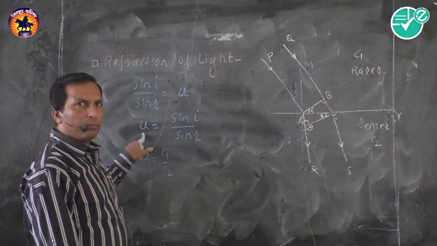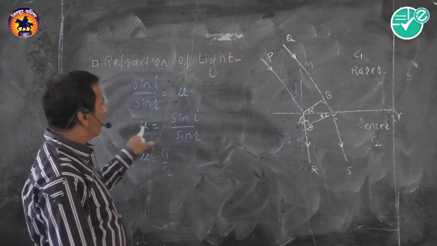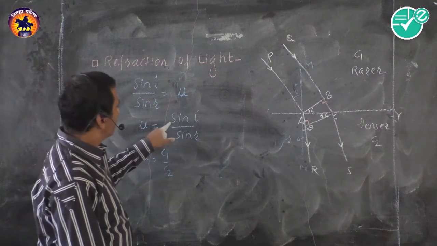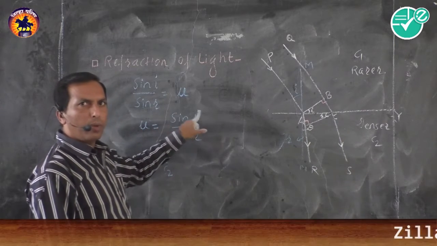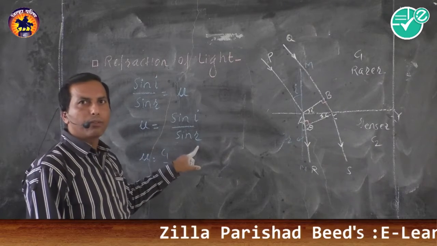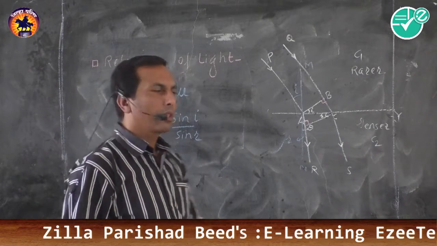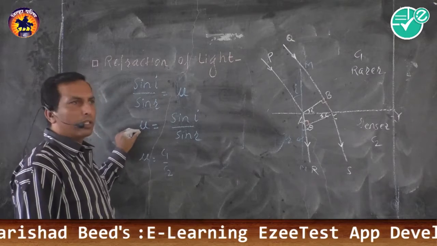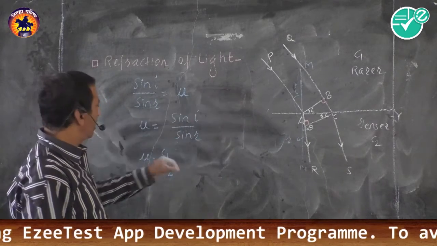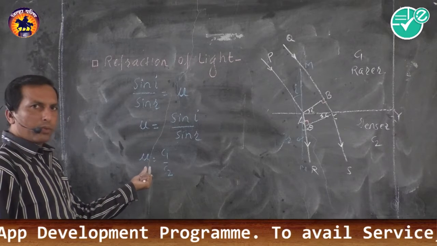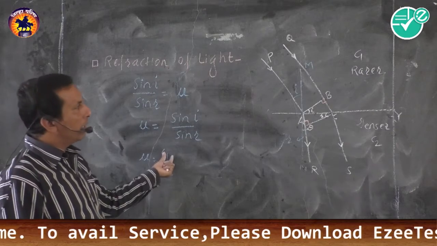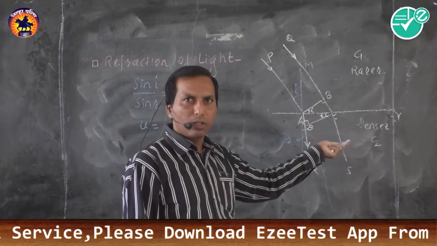Look at this formula, mu is equal to sine i upon sine r means refractive index is nothing but ratio of sine of angle of incidence to sine of angle of refraction. This is called as refractive index of denser medium with respect to rarer medium. Similarly, refractive index is ratio of velocity of light in rarer medium and velocity of light in denser.